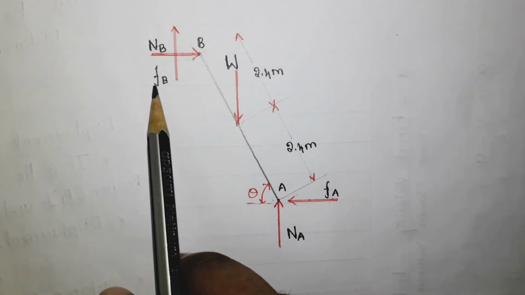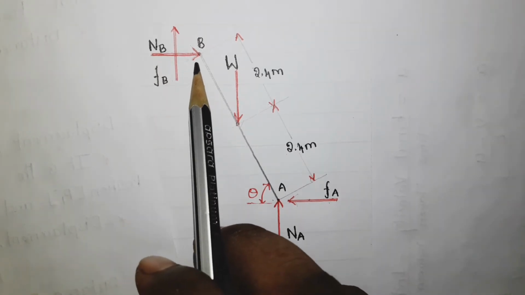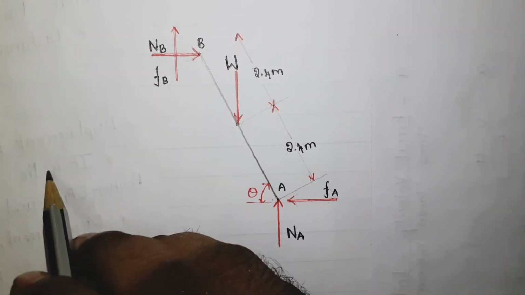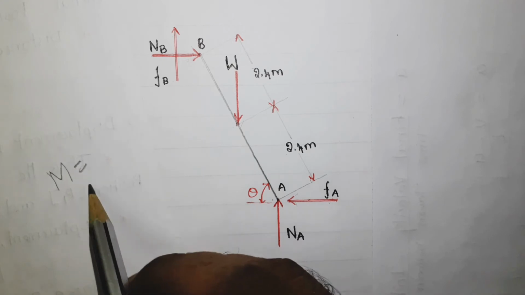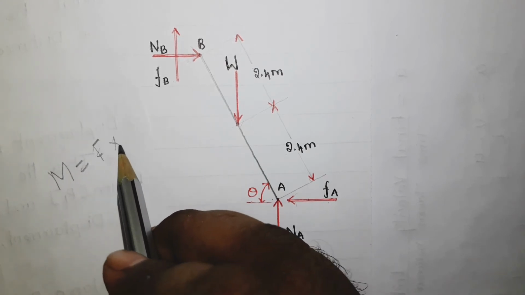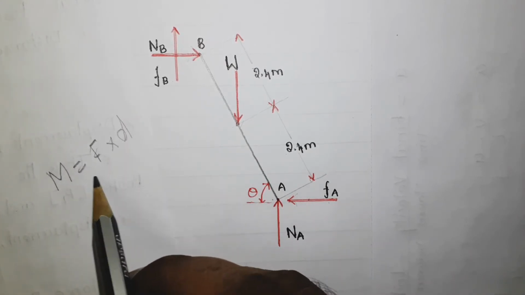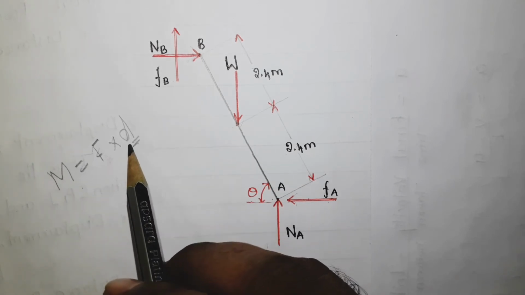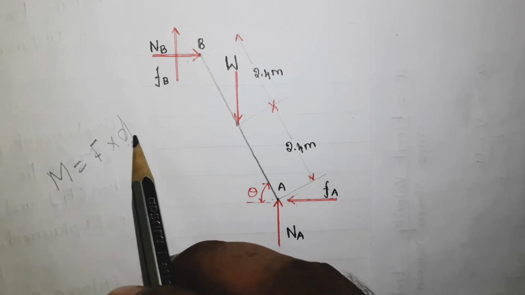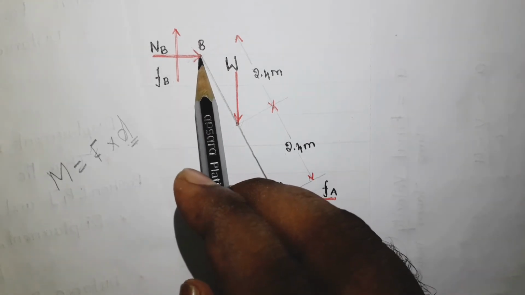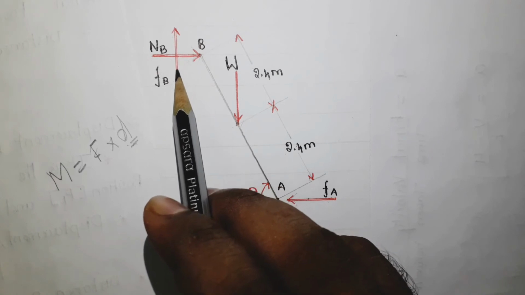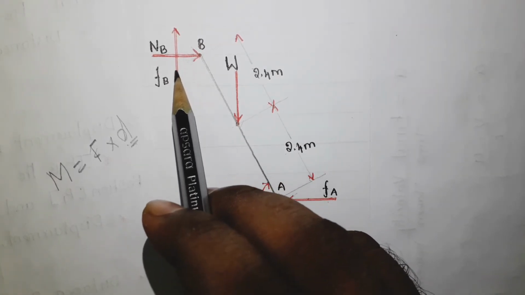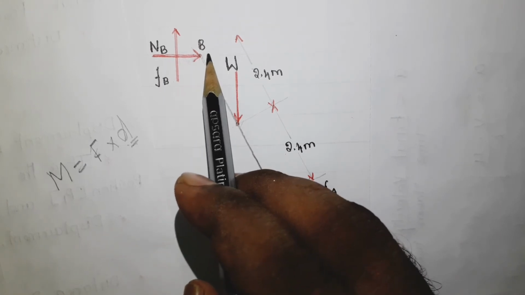Now for this, the moment for these two forces with respect to the point B is 0. When I say moment, you know that it is nothing but moment equal to force into perpendicular distance. So to find the moment you need distance also. Okay, distance in the sense minimum distance or perpendicular distance, but I am going to take the moment about this point only. So there will not be any perpendicular distances for these two forces. So the moment for these two forces about the point B should be 0.